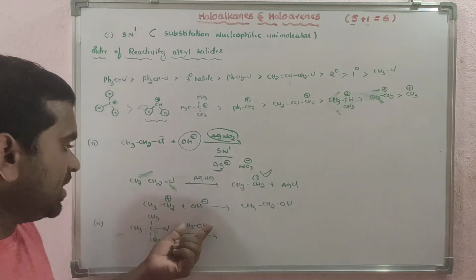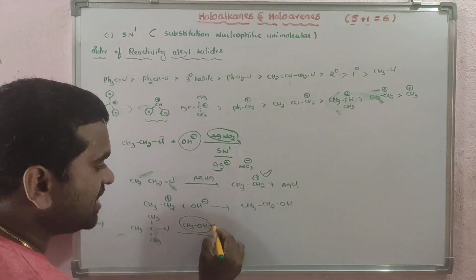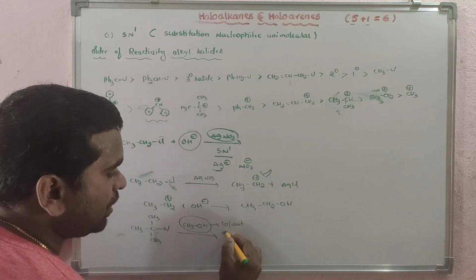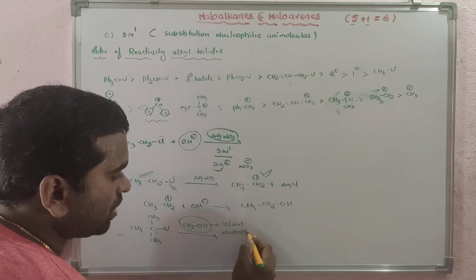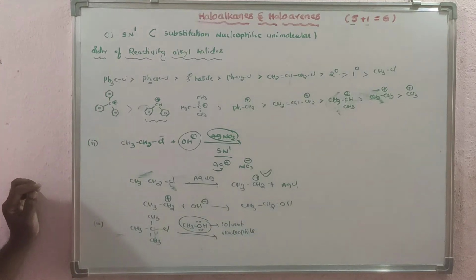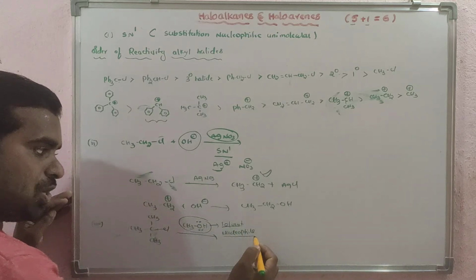Clear? And which one is used here? CH3OH acts here as a solvent and it also acts as a nucleophile. You know what nucleophile means? A nucleophile should have a pair of electrons to donate. Clear? It acts as solvent as well as nucleophile.